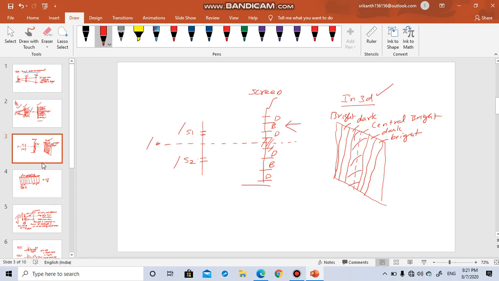In constructive mixing you will get a bright spot, because the amplitude will be maximum, thereby intensity will be maximum. Intensity is proportional to amplitude square. So in bright, two waves are mixing in a constructive way.